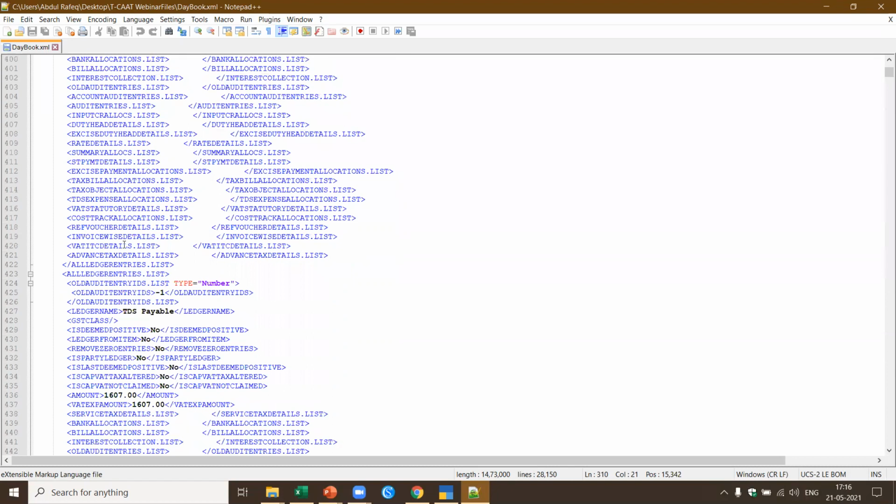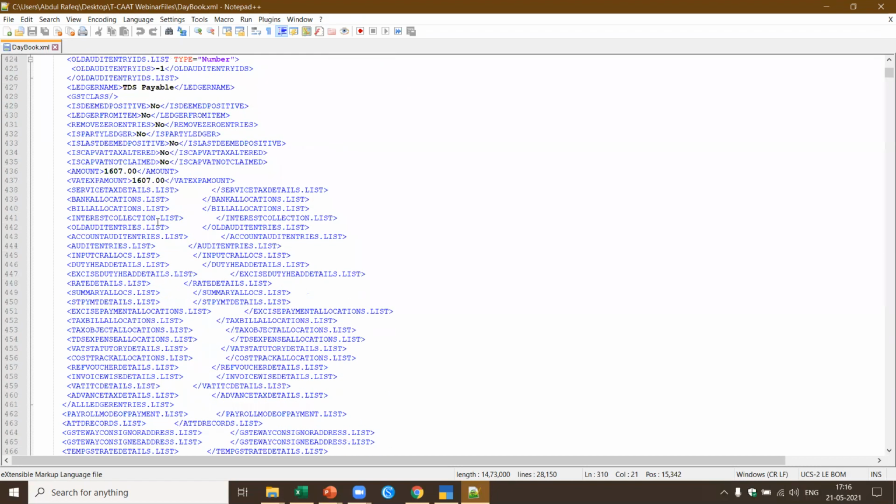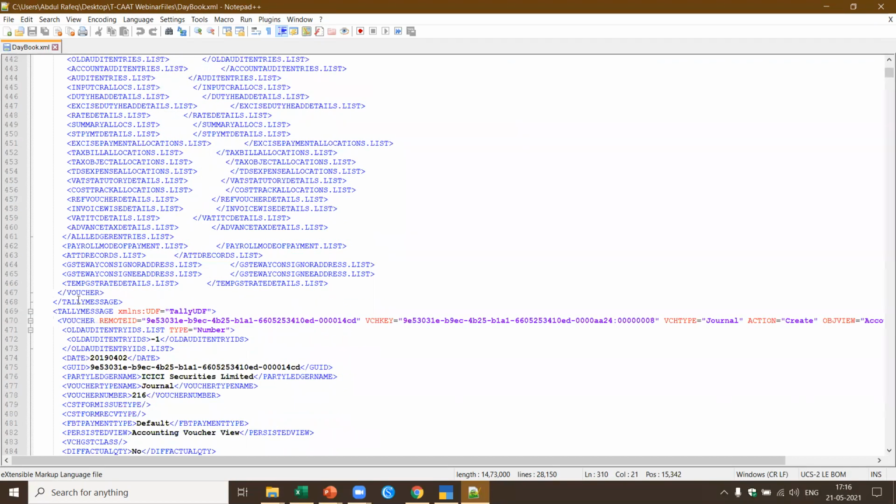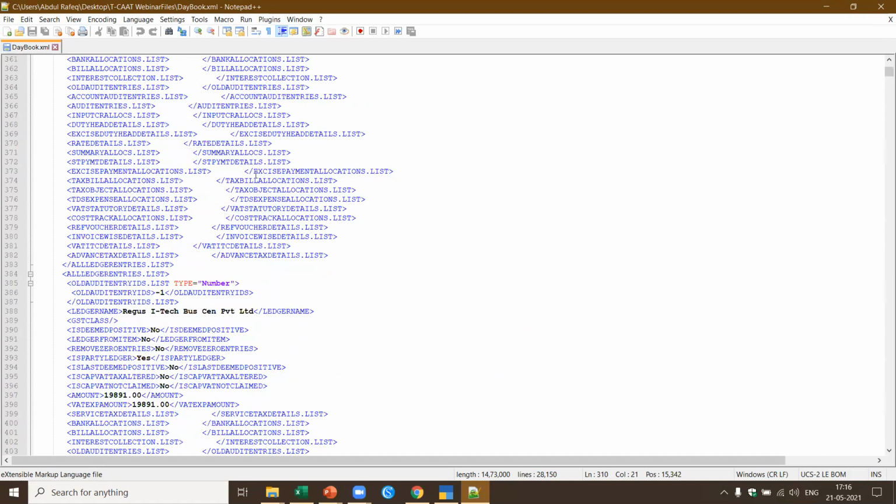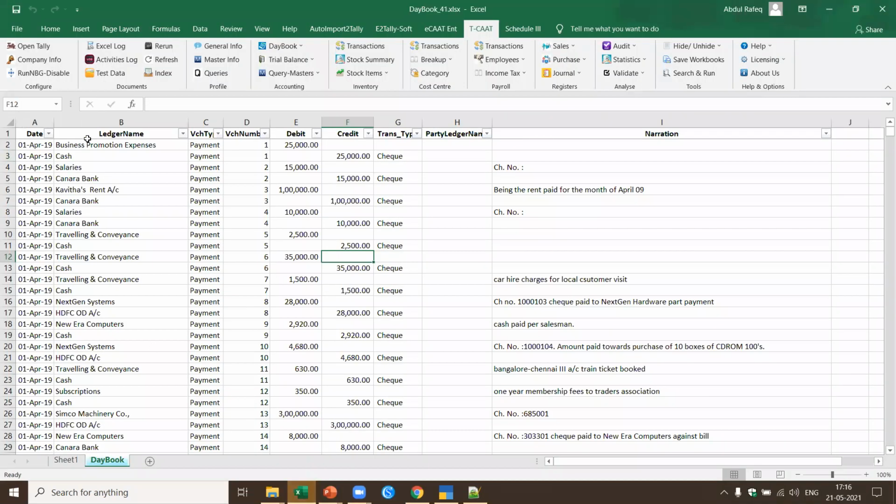So I should be able to go through each of these elements from these 190 elements which are available. Here you've got one more ledger name. And now this is the credit amount, which means positive is credit in Tally. And this completes this particular step. Okay. Now if you see 205 to 469, which means 264 rows of XML tags you have to read. From this, what did I pick up in XML? I just picked up 9 elements of data. So I pick up the 9 elements of data, put them in a data grid and give it to Excel in a few seconds.